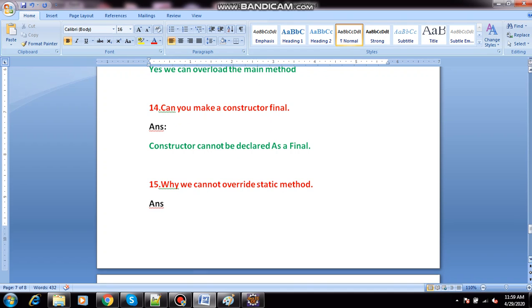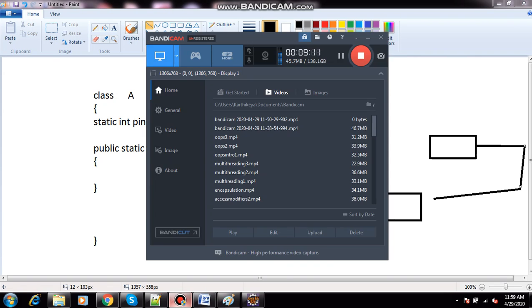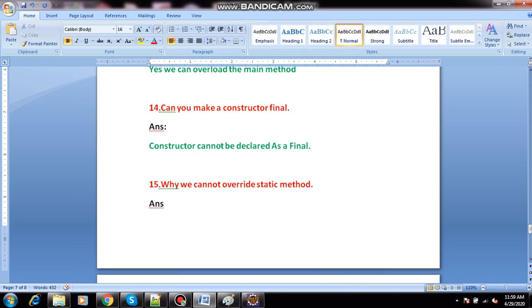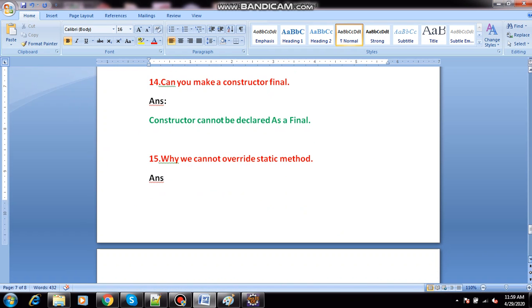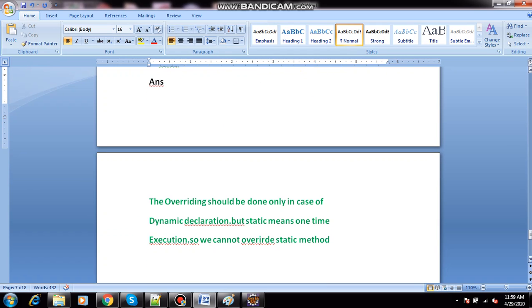What is final? If you use something only one time, that is called final. If you use any variable only one time, that is called final. Static and final will be the same. I will make another video on the difference between static and final.